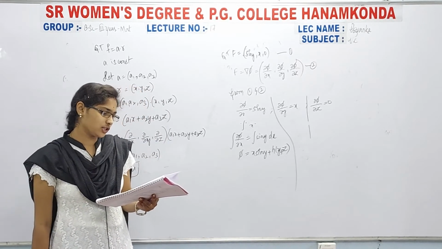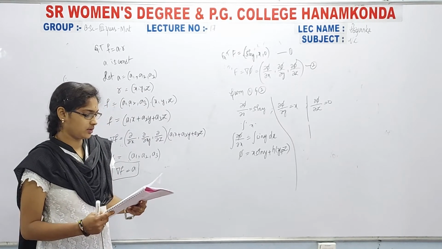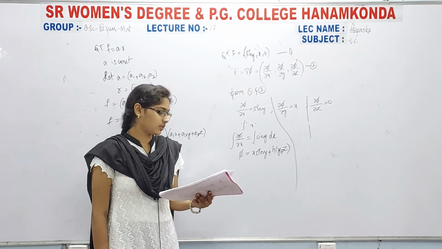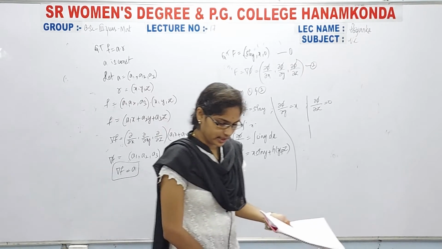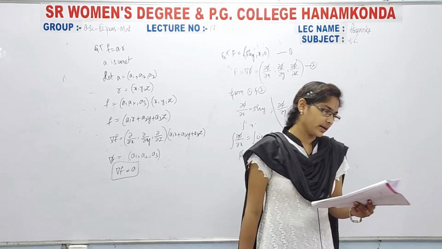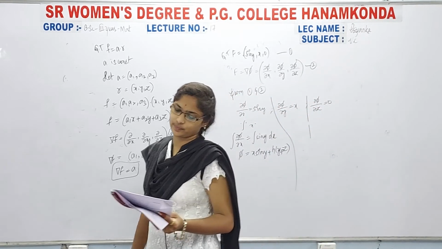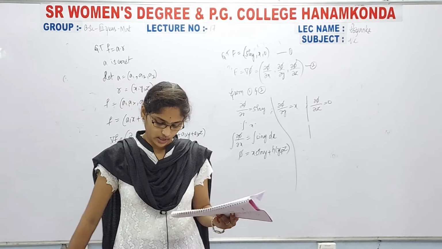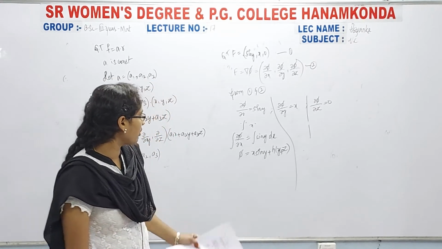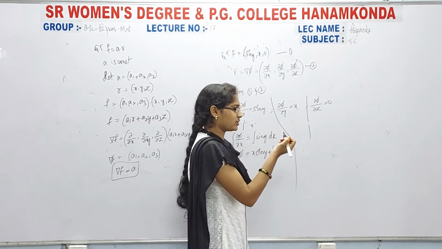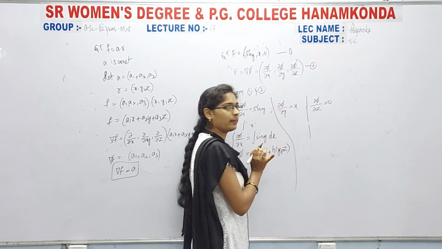The second equation gives, so differentiate it, then simply what we get, directly by taking the differentiation. That means here I have ∂φ/∂y, no?